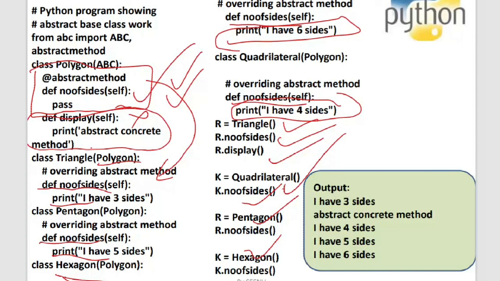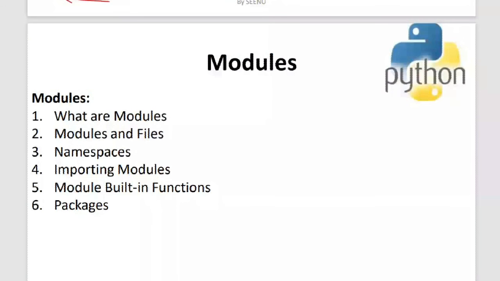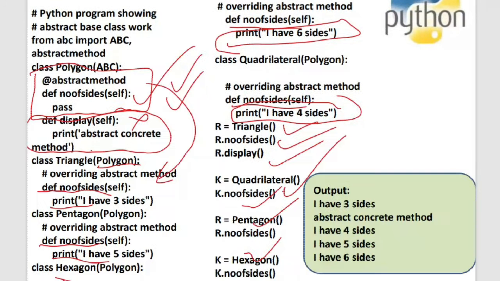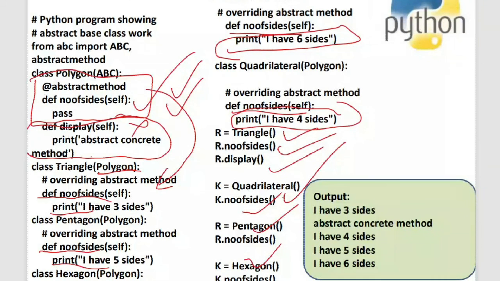So this is the concept of abstract classes. And the interfaces concept is not supported in Python. If you want to create an interface, you can use the same concept of abstract classes wherein there won't be any concrete methods. All the methods that you declare inside your abstract class will be abstract methods only. That's how you create an interface in Python. You don't have an interface separately like in other programming languages.